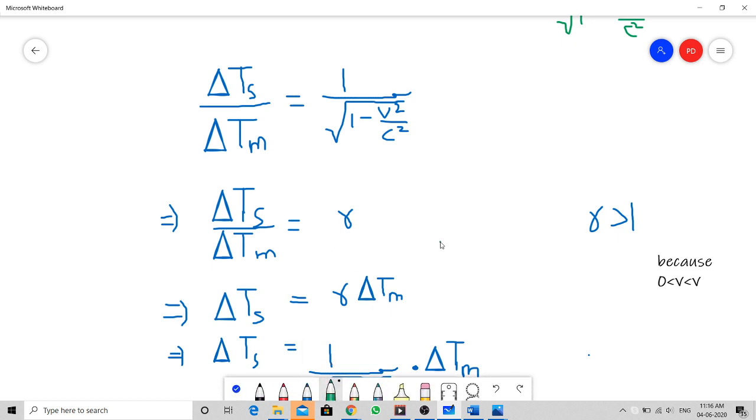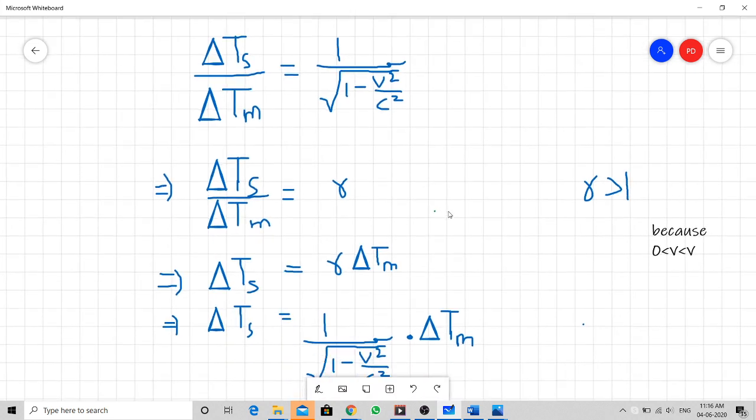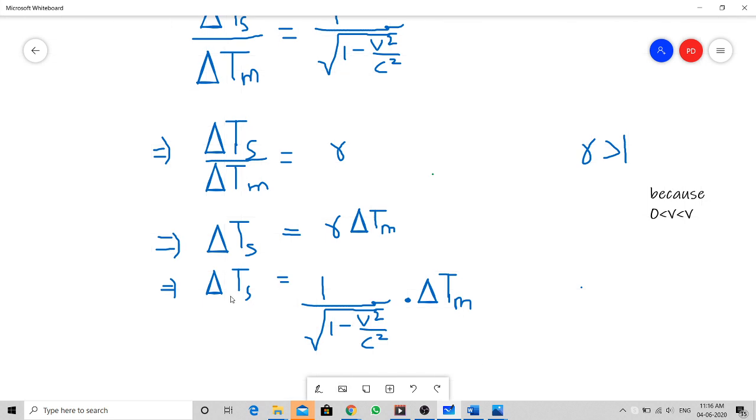So delta Ts by delta Tm is equal to gamma, which implies delta Ts equals gamma times delta Tm. So here we get a mathematical derivation that the time elapsing on the stationary clock is more as compared to the time elapsing on the clock in motion.